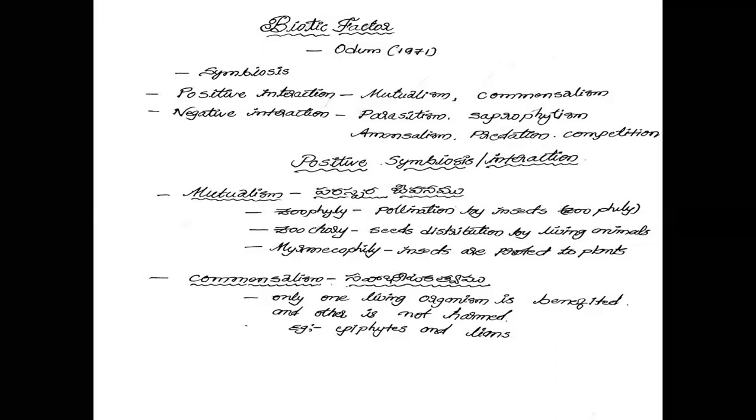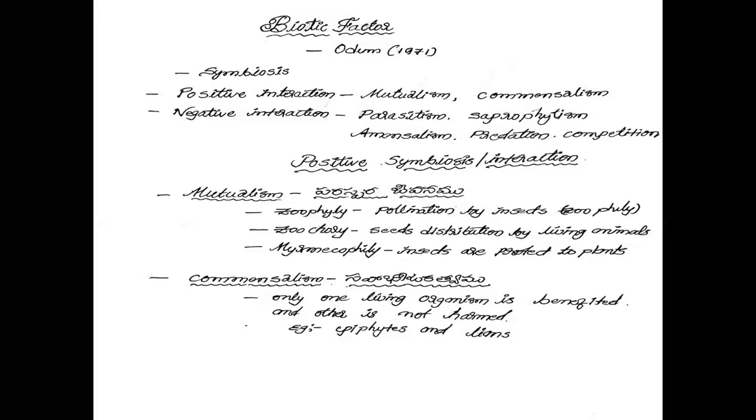The animals here are insects. Insects need shelter for living, and the shelter is given by these spines. Shelter given by the plant to the insects means the insects are benefited.